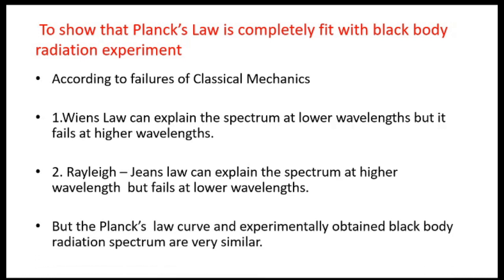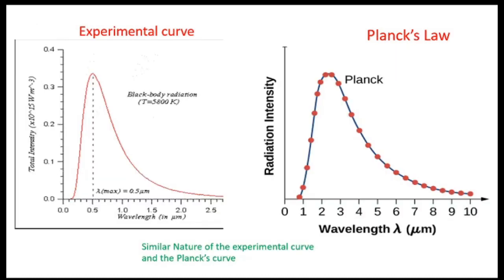But for Planck's law and the experimentally obtained black body radiation spectrum, we have seen that both the curves are very similar in nature. So this slide shows the similarity between the experimental curve and Planck's law. See both the curves, they are very similar in nature.